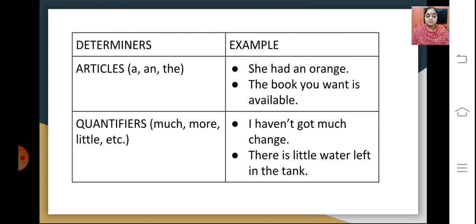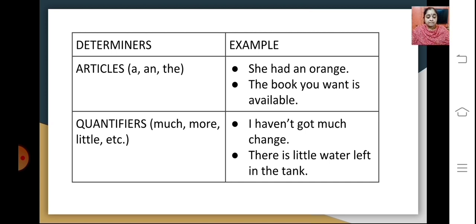The is the determiner. The next type is quantifiers, which includes much, more, little. There is quantity involved in this, which explains the noun better. For example, I haven't got much change. So much is the quantifier in this particular sentence. There is little water left in the tank. So little becomes the determiner. It's a quantifier out here.